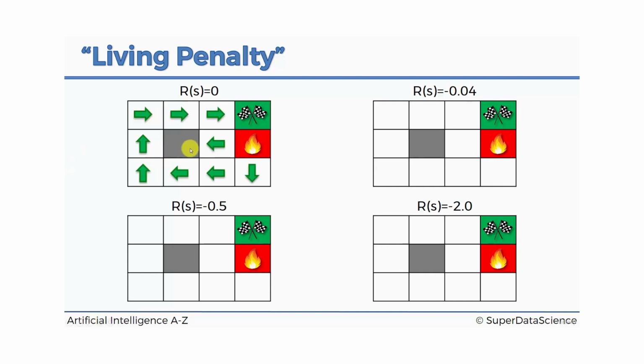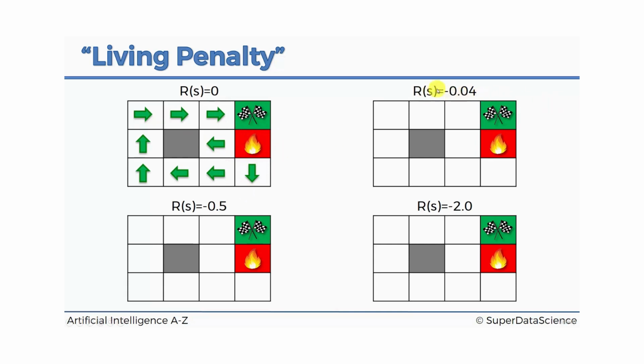And as you can remember, we had these 2 very interesting and even a little bit weird decisions by the agent, but which totally makes sense if he can live for as long as he likes, if he can just travel around for as long as he wants without being penalized for staying alive very long. Why not? Why wouldn't he just go into the corner here, into the wall, and just keep doing that until it so happens that he goes this way, and then he will walk around. And same thing here. It's much safer for him to jump into the wall, hoping that one of these will come up eventually, and then he'll go to the finish line anyway. Because by choosing these 2 actions, he doesn't risk getting into the fire pit.